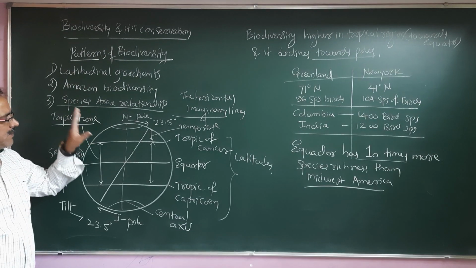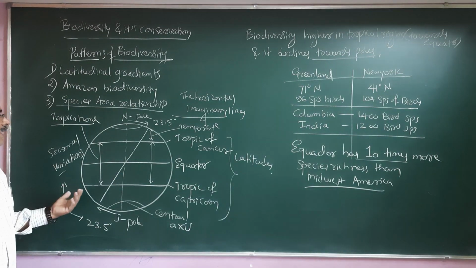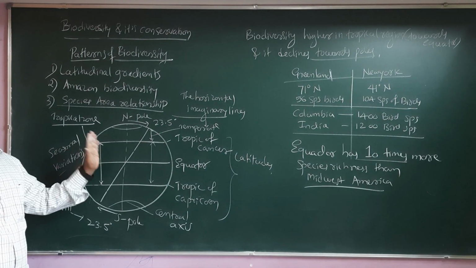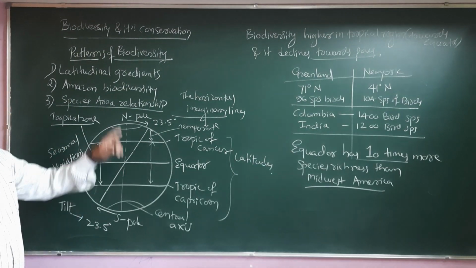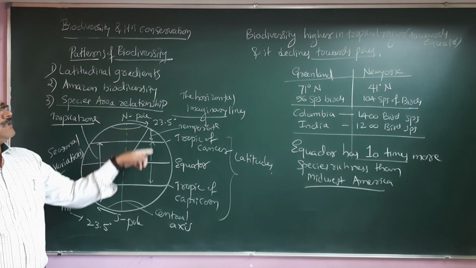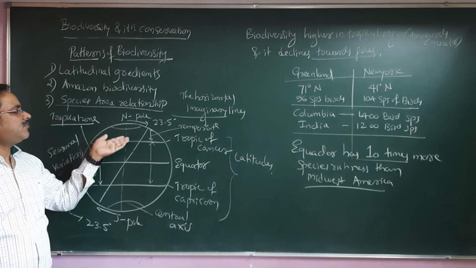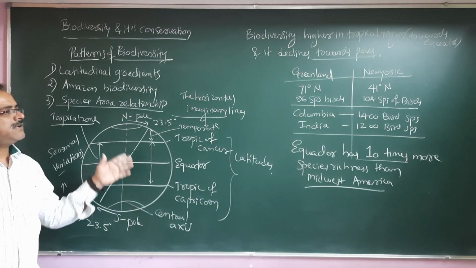Higher temperature and more favorable conditions are well maintained in the tropical region. That's why species richness is very high in the tropical region. That's why the statement says that biodiversity is higher in the tropical region. Means as we move towards the equator, there is more species richness. Away from the equator, as we move towards the pole, species richness declines.